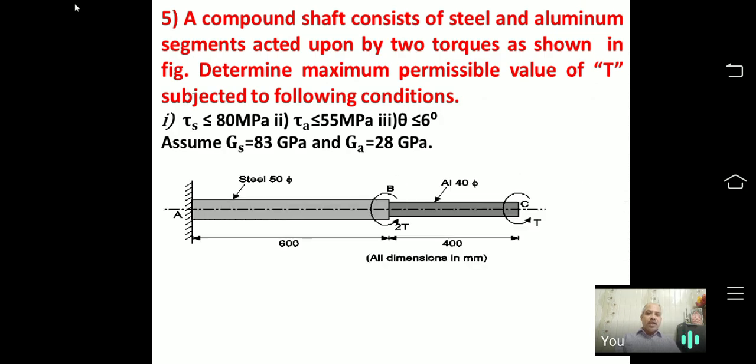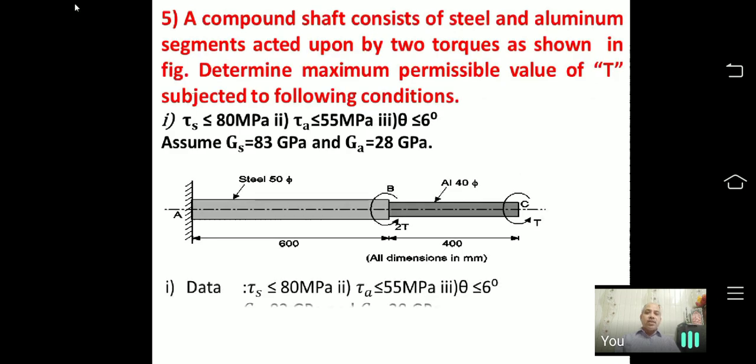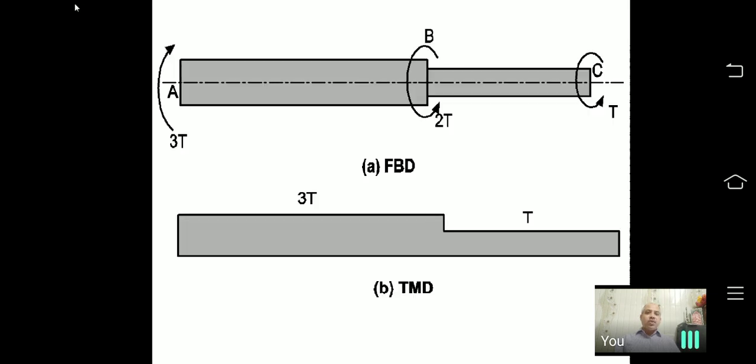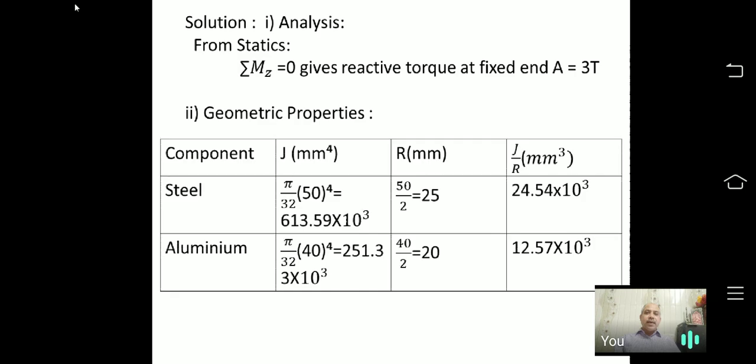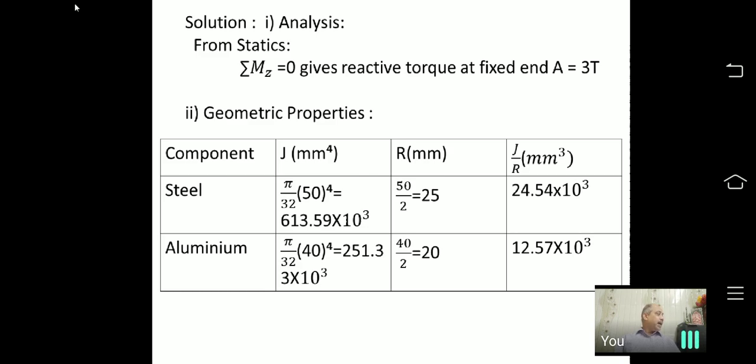Now we have a diagram in this fashion, this is given, and then we have to find the values. So now I will go step by step, you just see it. First you can see we have 3T over here, 2T, then that will be the torsional moment diagram, and then if I go one by one, that is three cases, then we have this first case, you can see. So we have the geometry values, that is J, J by R, these values are calculated over here, and then we have switched over to the values, we are going to go with three criteria.